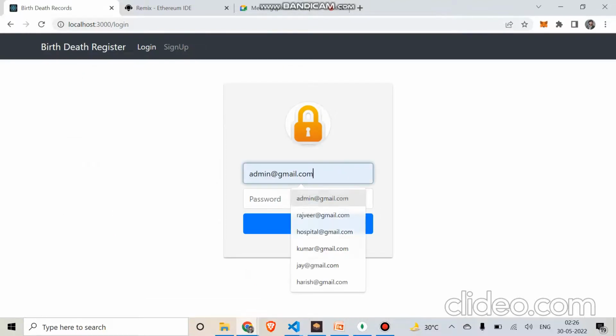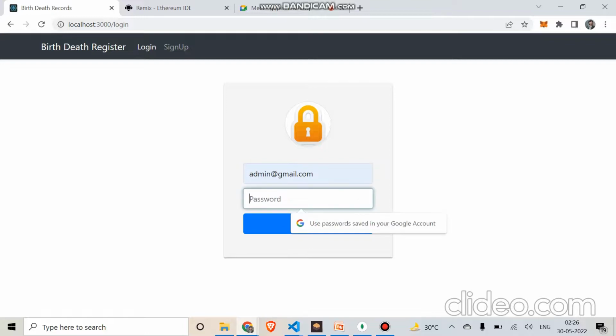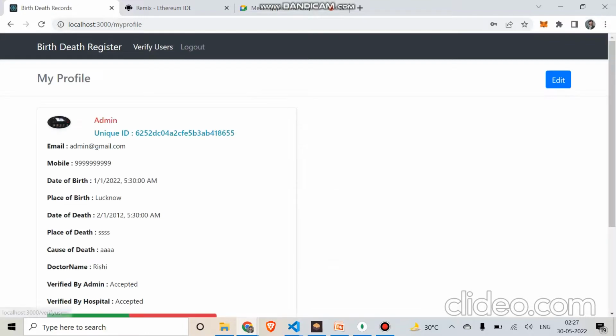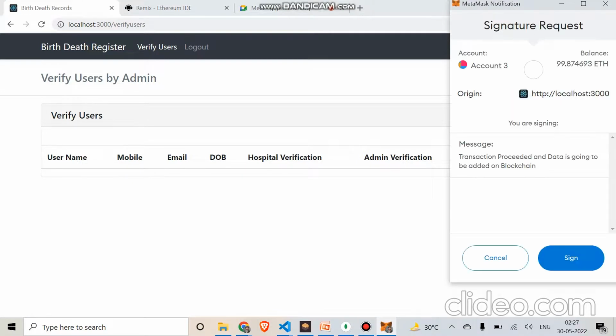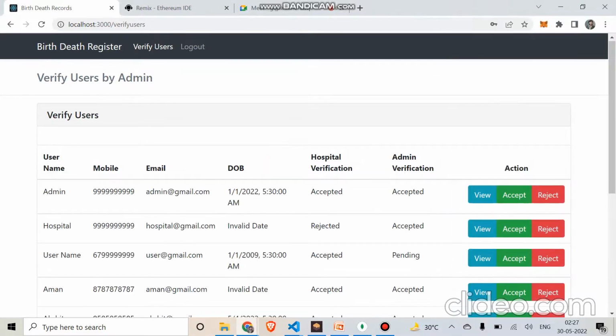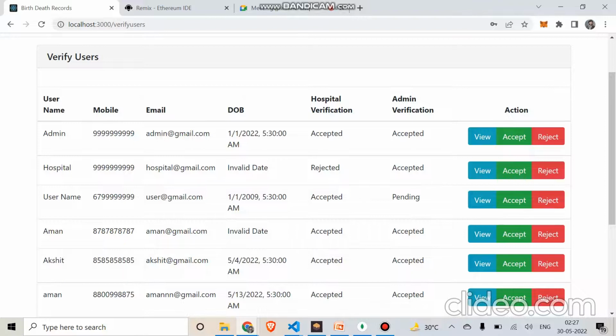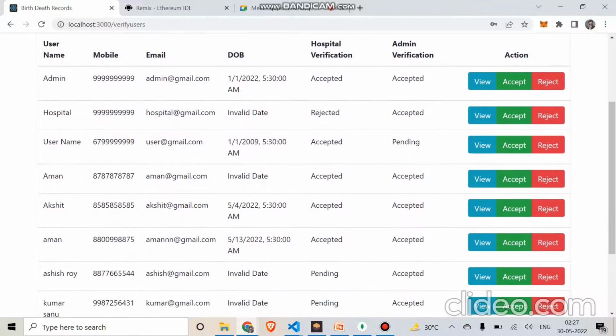In this, we log in as admin, and he has a list. This is the MetaMask pop-up. See, the transaction has proceeded and data is going to be added on the blockchain. When we add data on a blockchain, the process is called a transaction. Here we are signing in. See, here is the list of the data which is going to be put on the blockchain.